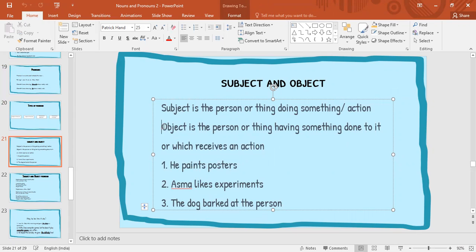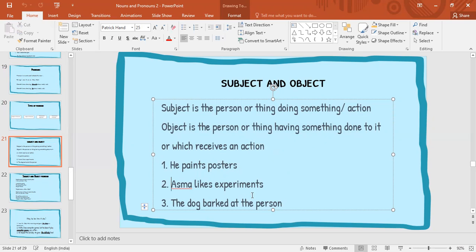Now object is a person or thing having something done to it. Object is a person or thing that is receiving the action, right? So, object is a person or thing that is having this action done to them. So here posters is receiving the action paint, right? So posters is the object here.